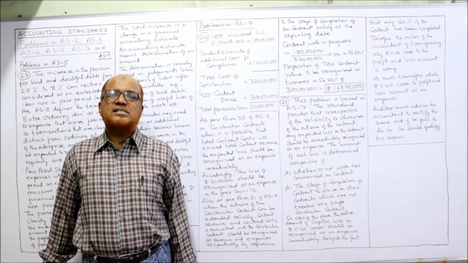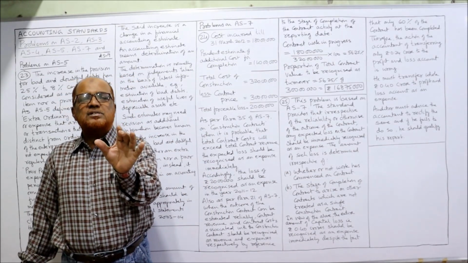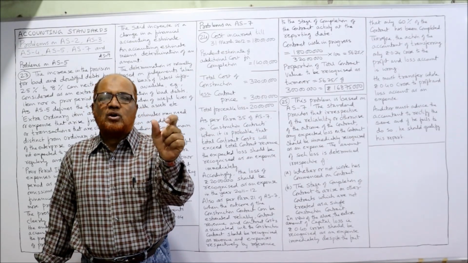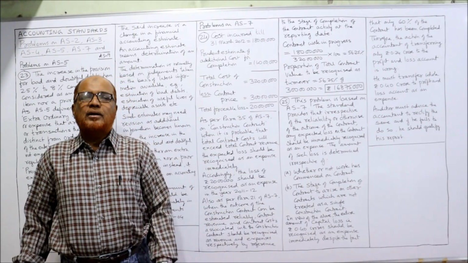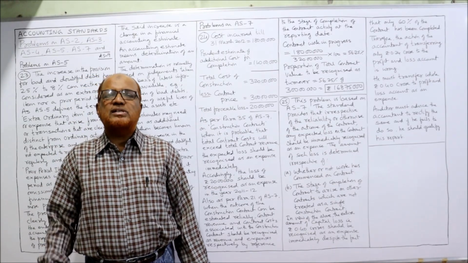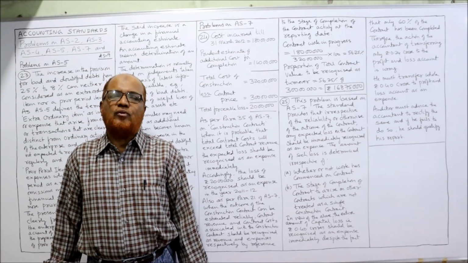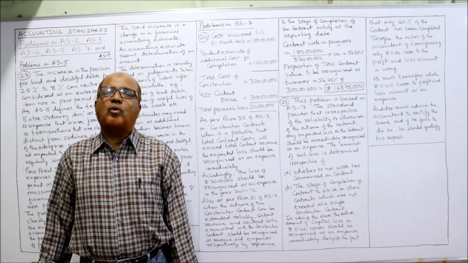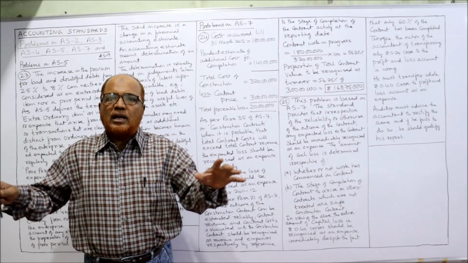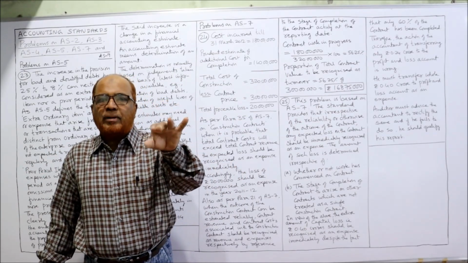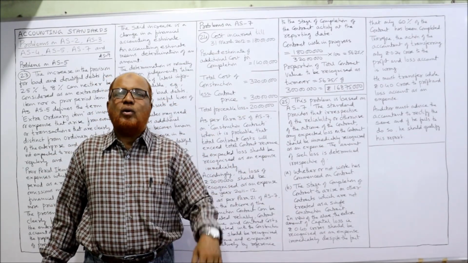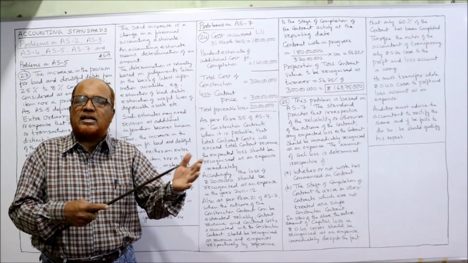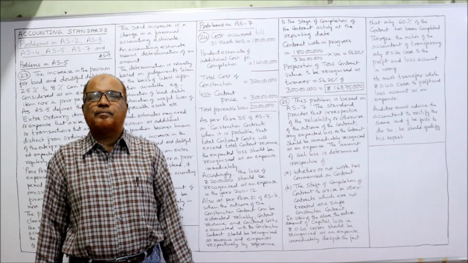What the accountant has done is, because only 60% of the work is completed, he has transferred 60% of 0.4 crore. So 0.40 into 60%, you will get 0.24 crore or 24 lakh. The total loss is 40 lakh, but the accountant is transferring only 24 lakh, saying that 60% of 40 lakh I am transferring to the profit and loss account.